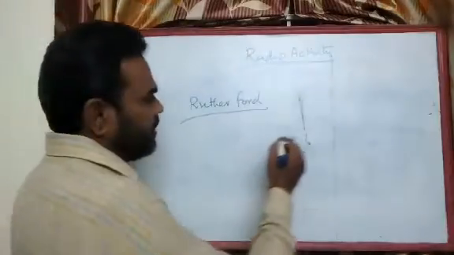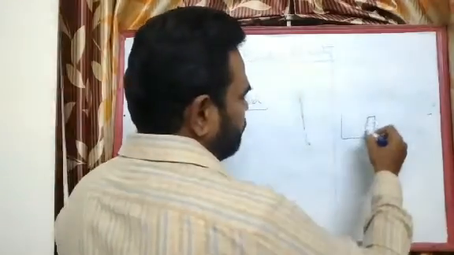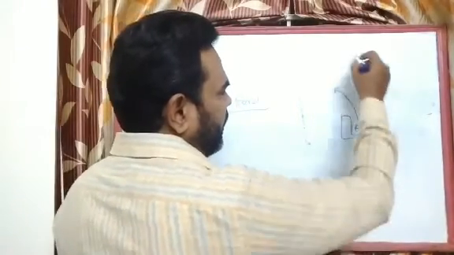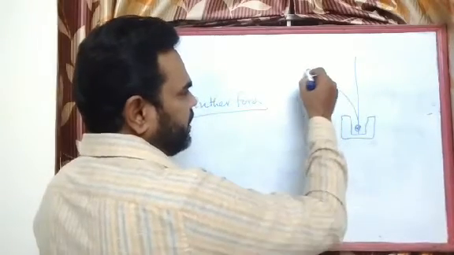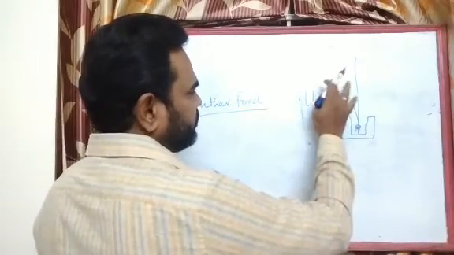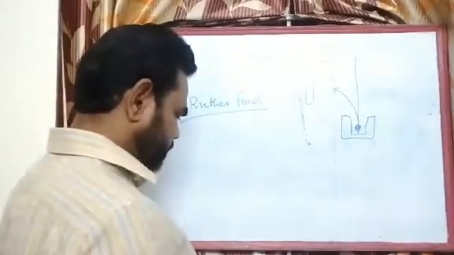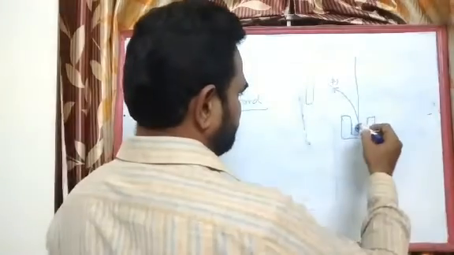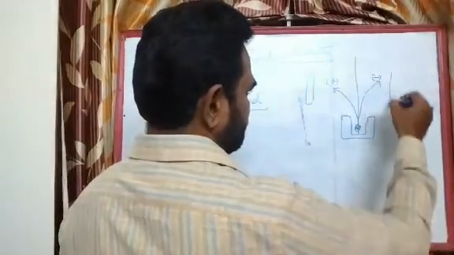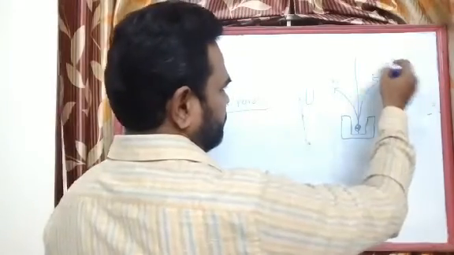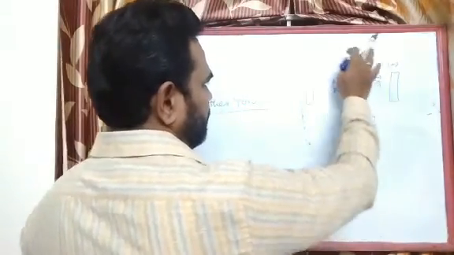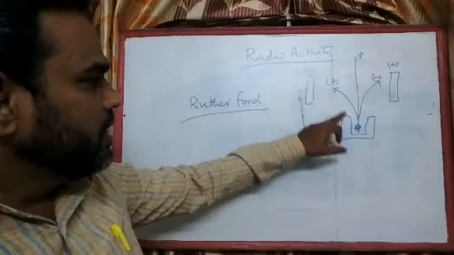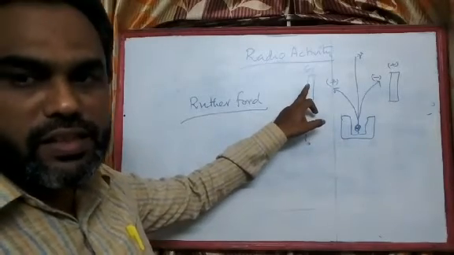So Rutherford later identified that radioactive materials, when kept in an electric field, emit alpha radiations which are positively charged by nature because they move toward the negatively charged cathode.